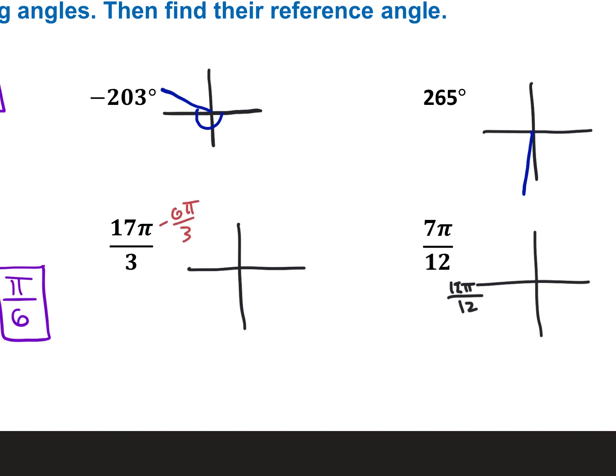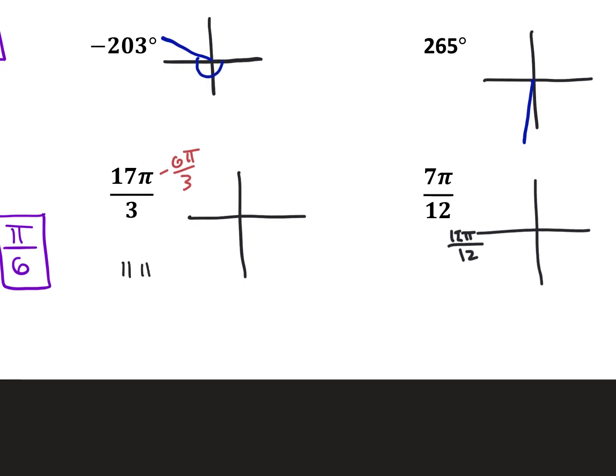If I take out a full circle, is it still going to land in the same spot? Yeah, that's how we find coterminal angles. We take out a full circle, or we add in a full circle. And so these will still terminate. They'll still have the same ending spot, but I can take out a full circle. So if I take out a full circle, that gets me down to 11 pi over 3. Still lands in the same spot as 17 pi over 3 did.